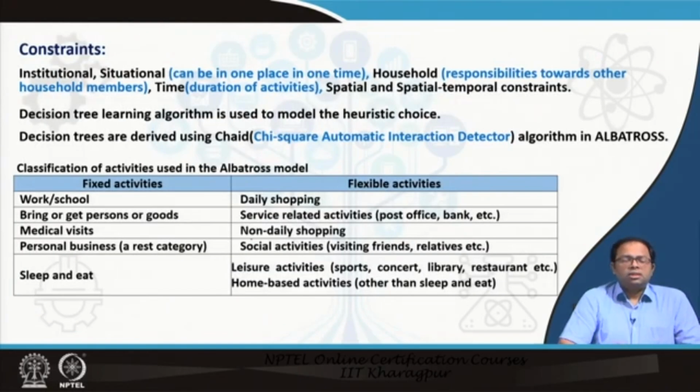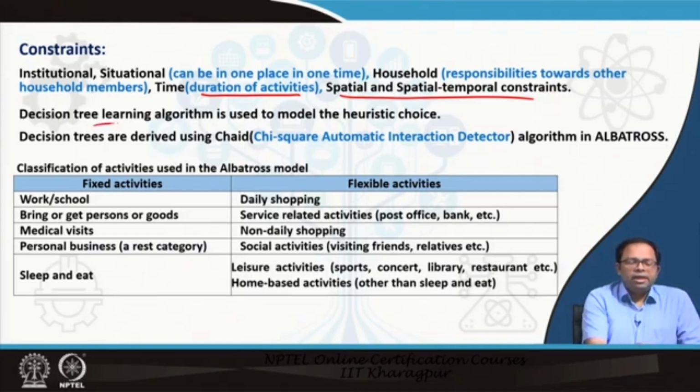So, what are the constraints that are considered? Institutional constraints, rules, laws and all. Situational constraint: a particular individual can be in one place and one time only. Household responsibilities towards the household members, like escort tours and all this. Time, duration of activities, like there is certain time that has to be there for a particular activity, and spatial temporal constraints. So, these are the different constraints that have been considered.